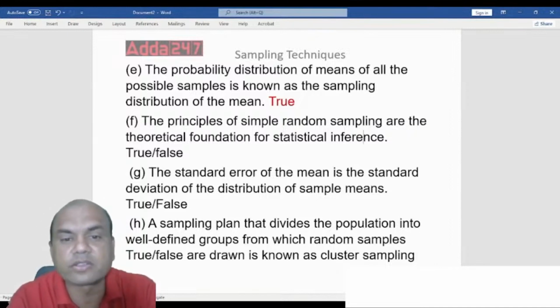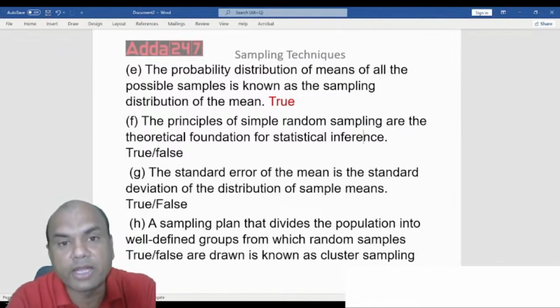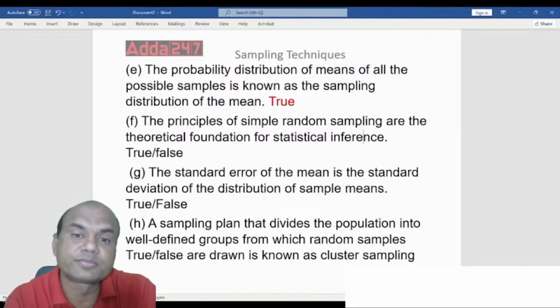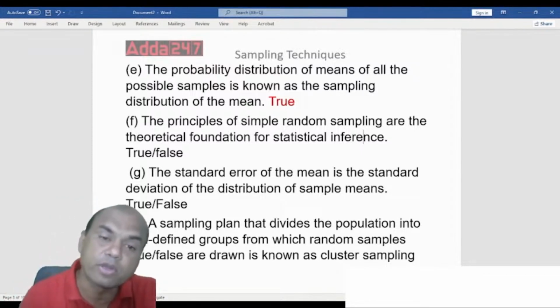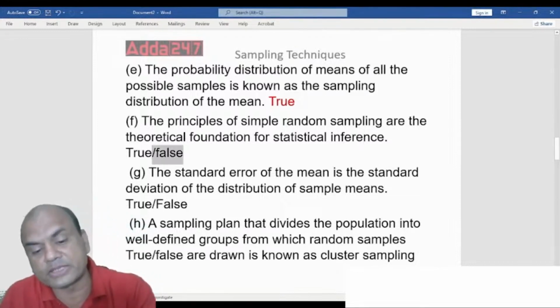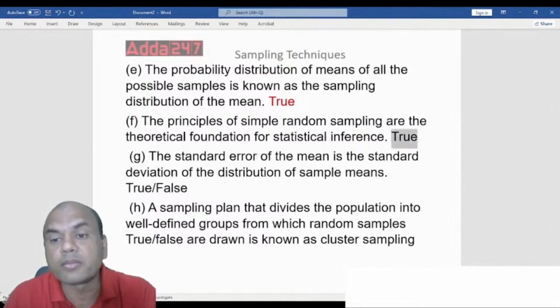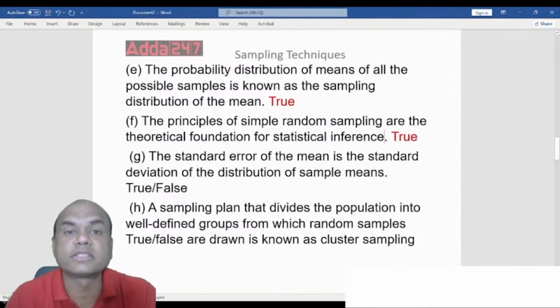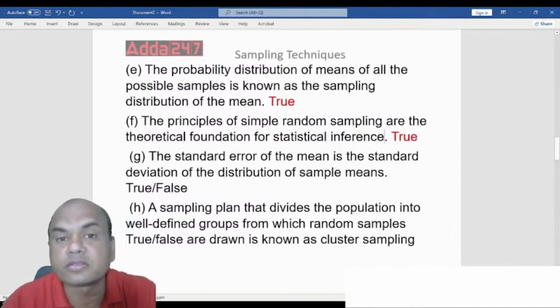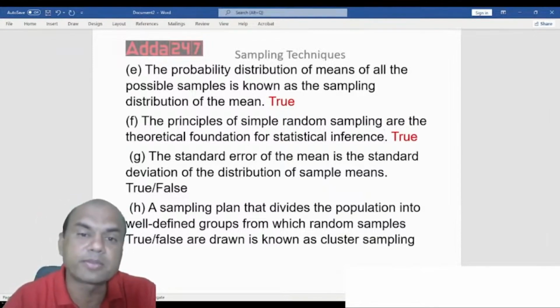That will answer this question also. The principles of simple random sampling are theoretical foundation of the statistical inference. Suppose I have to find any inference of any population, so for that the best method is simple random sampling. So that is true. Again, true. Remember, simple random sampling is the best sampling. All the remaining ones like cluster or systematic or stratified come later, but the basic is simple random sampling.